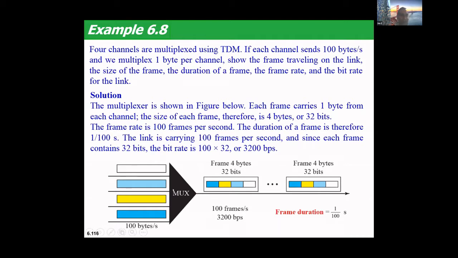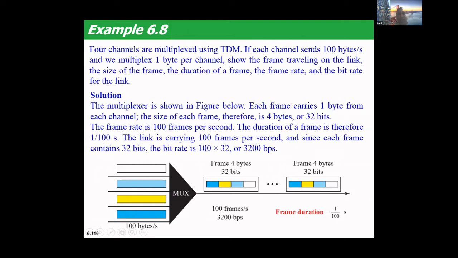So here there are 4 channels, and each channel is sending 100 bytes per second, and multiplexing 1 byte at a time. So the frame size is nothing but 1 byte from source 1, a second byte from source 2, a third byte from source 3, and a fourth byte from source 4. So each frame comprises 4 bytes, each byte comprises 8 bits, so 4 into 8, 32 bits is the size of the frame, right?